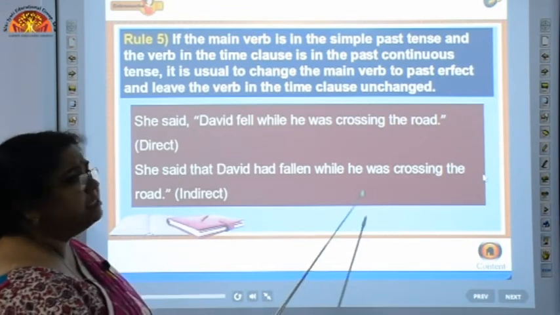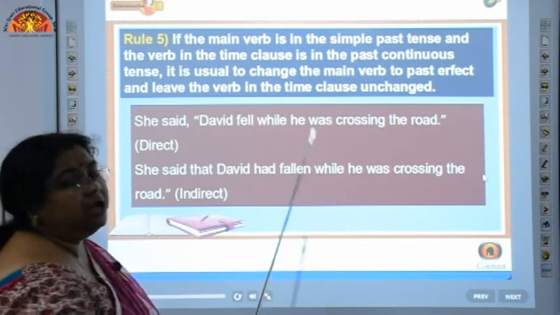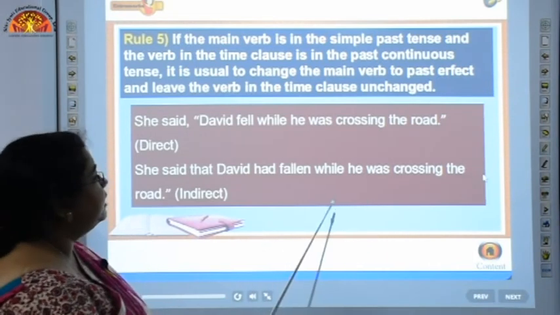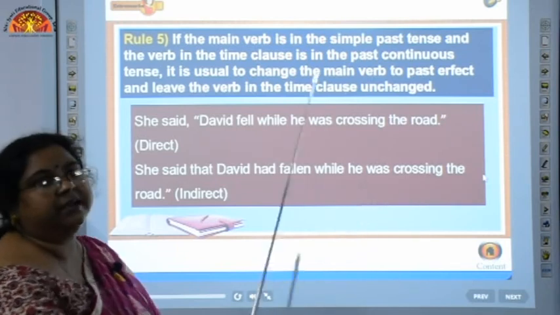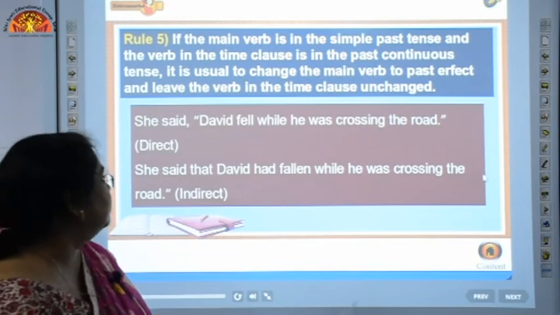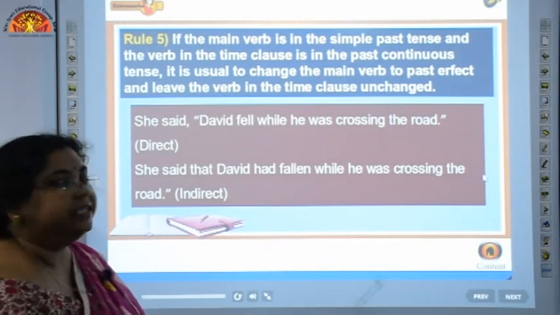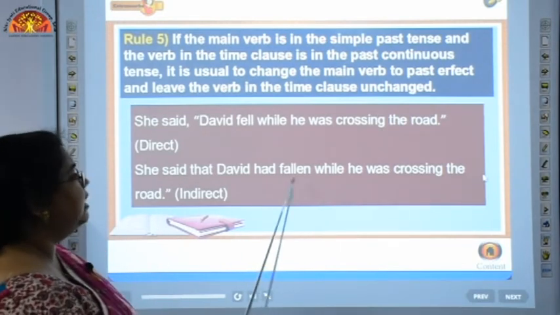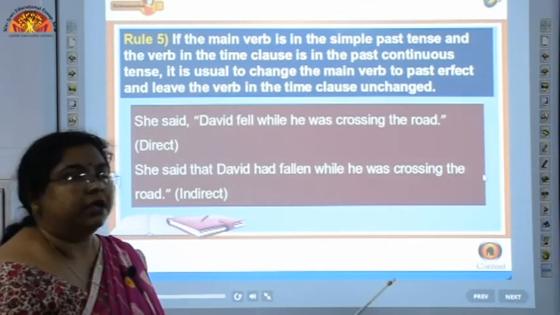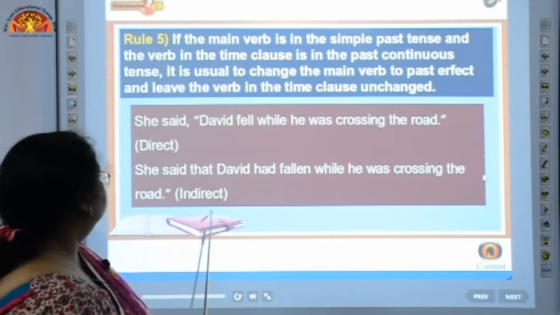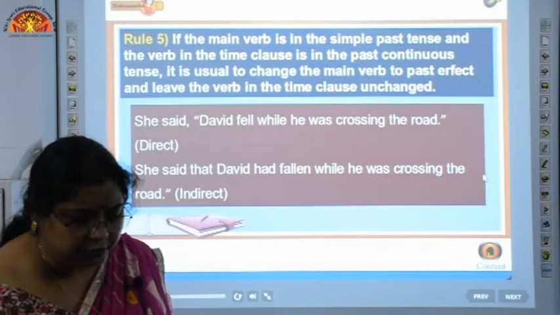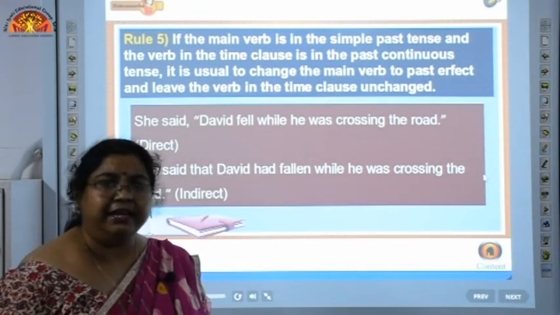So what we have done is we have not changed the past continuous form of the time clause and we have kept it like that and used it in the indirect sentence in the same manner. So the sentence becomes like this: she said that David had fallen while he was crossing the road. Now here, this is the indirect speech sentence. I think rule 5 has been clear here with this example.